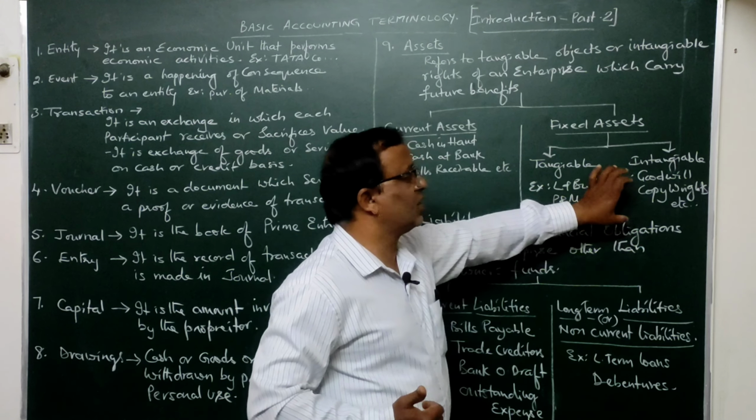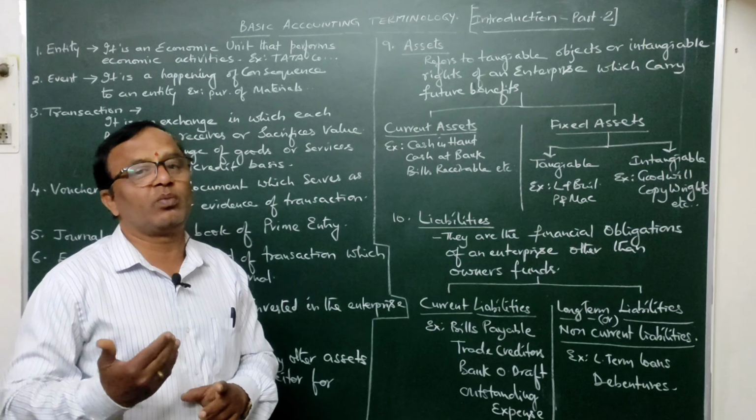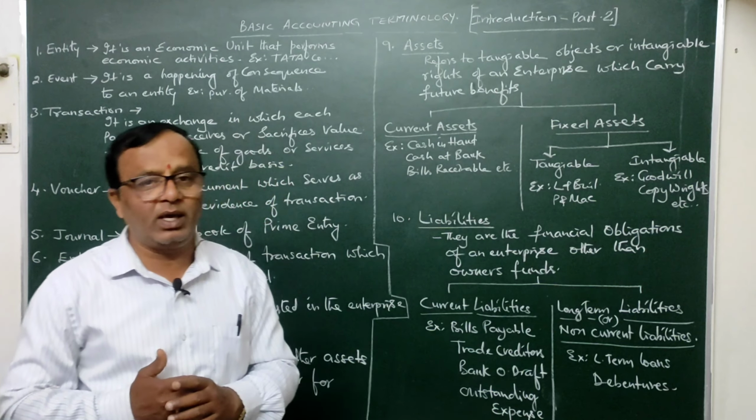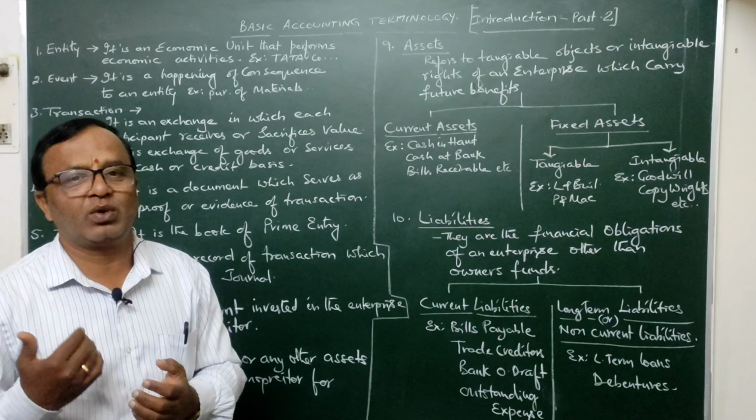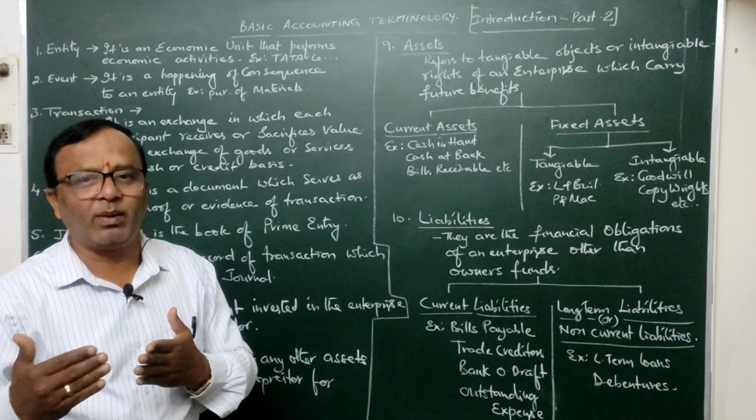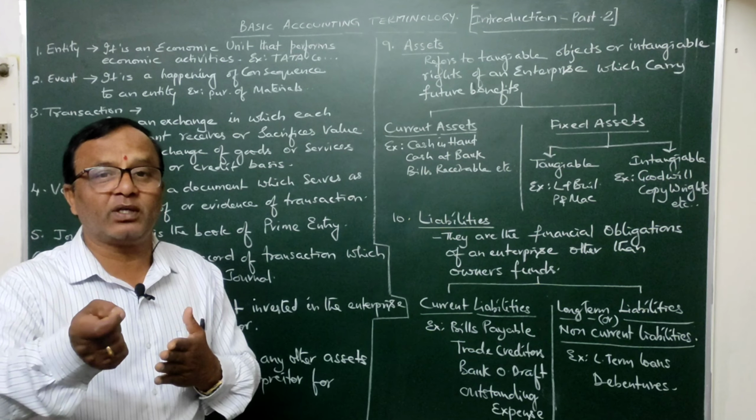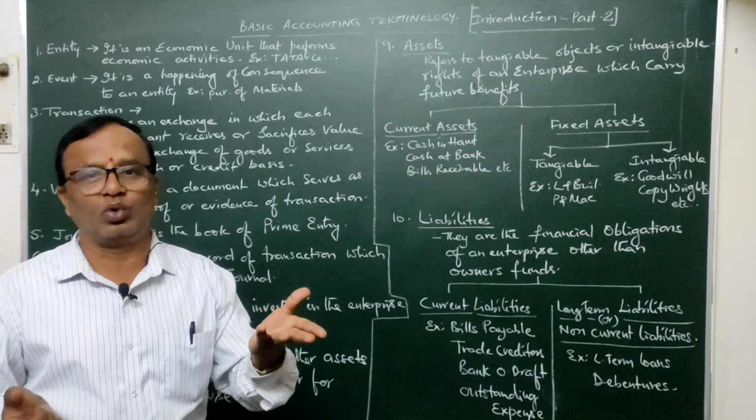Coming to intangible assets, these are normally the rights which are obtained by the business. Intangible assets cannot be seen with our eye, but the benefit of that particular intangible asset will be reaped by the business, just like goodwill. Goodwill is nothing but the good name, the fame acquired by the business. Simply we can say it is the extra earning capacity of a business when compared to other similar businesses. That is called goodwill.